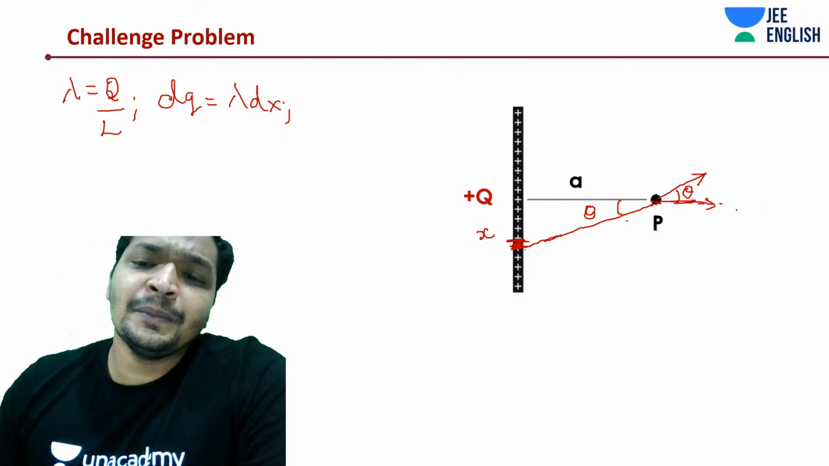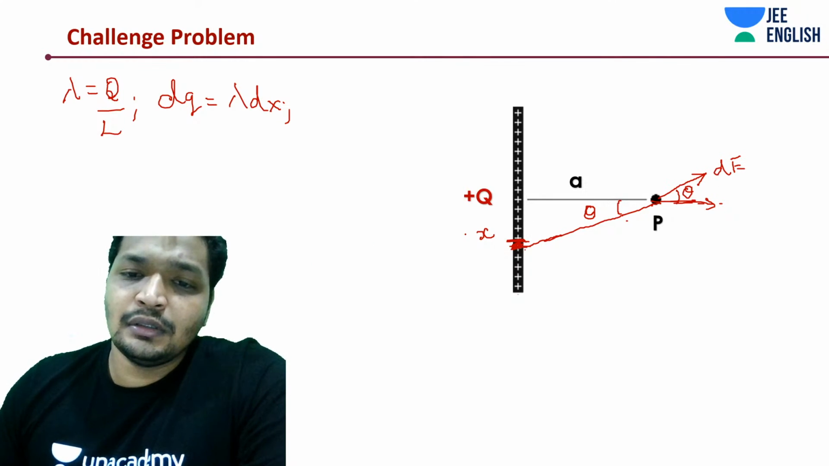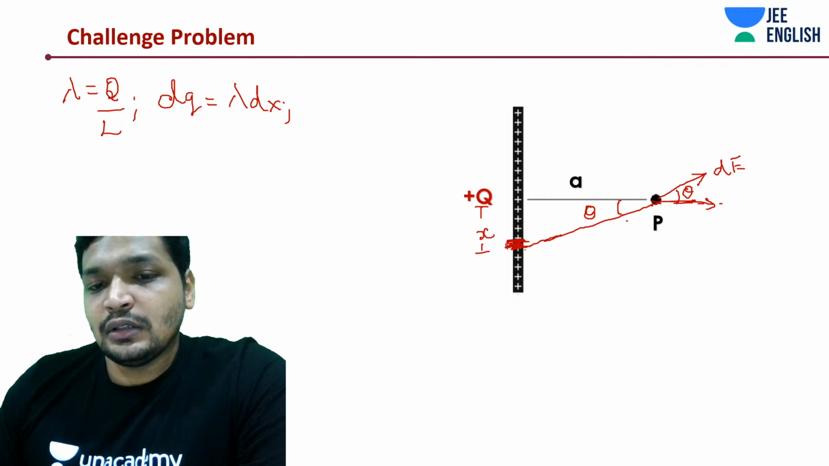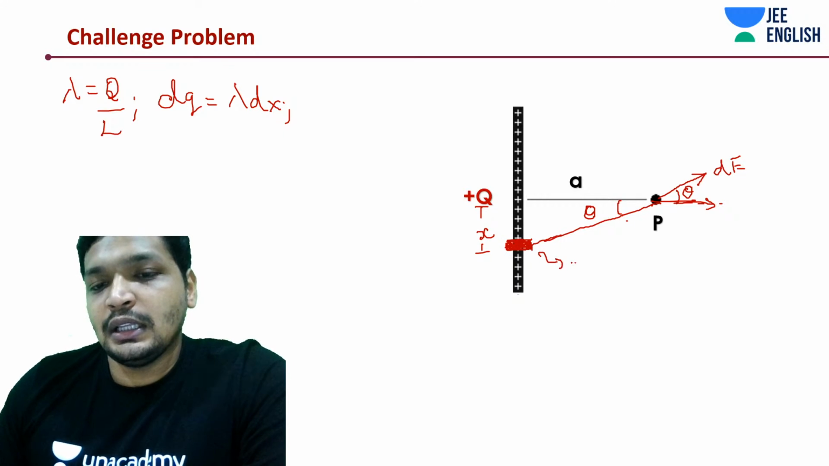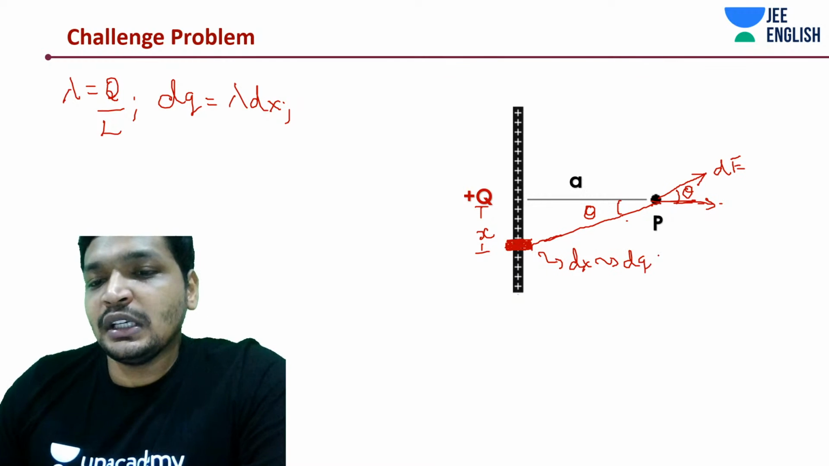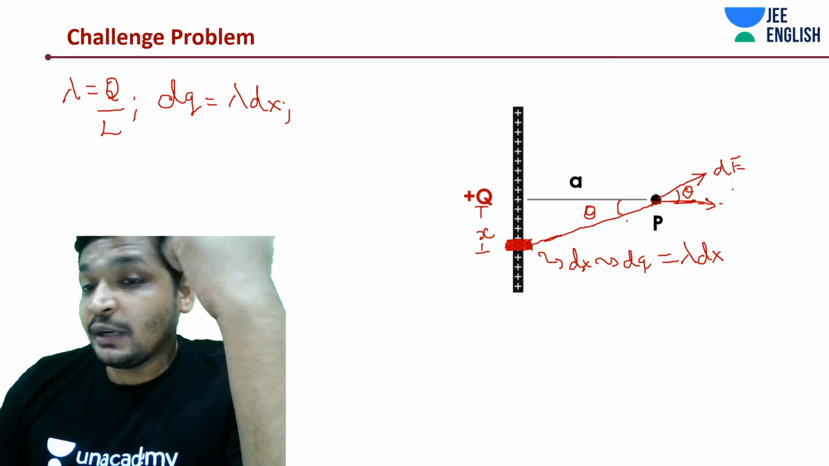If this entire field we call dE due to dx at some distance x, this element is dx, and what is the charge? Charge is going to be dq, lambda into dx. Not worried about that too. We are worried about dE.